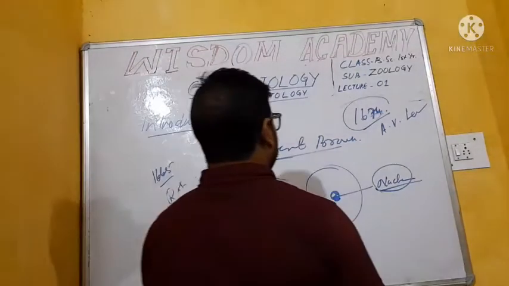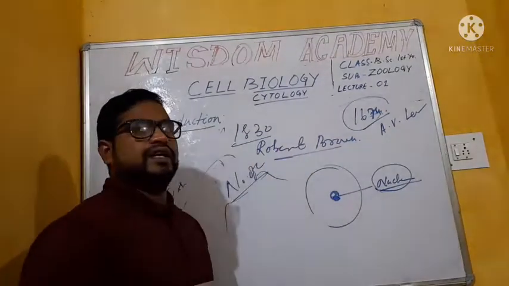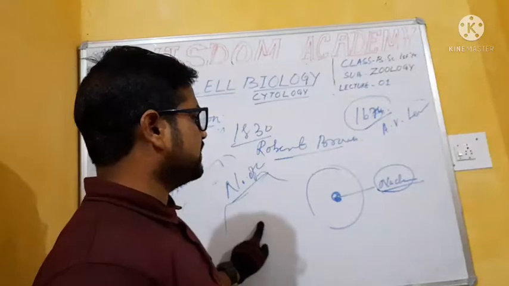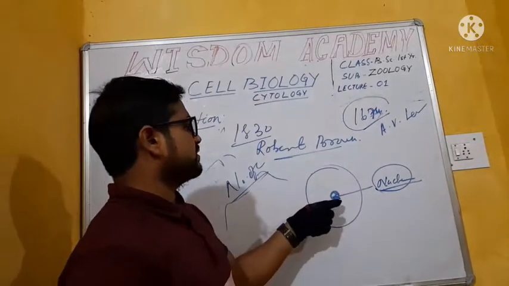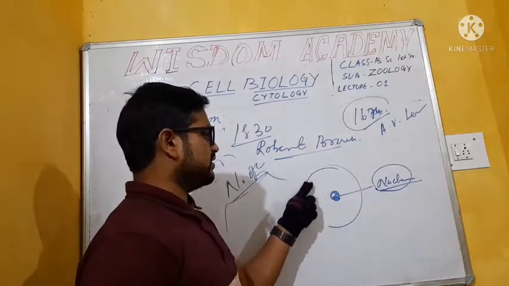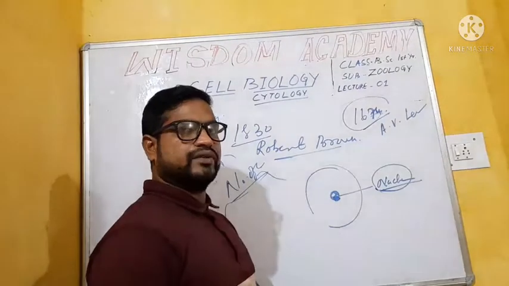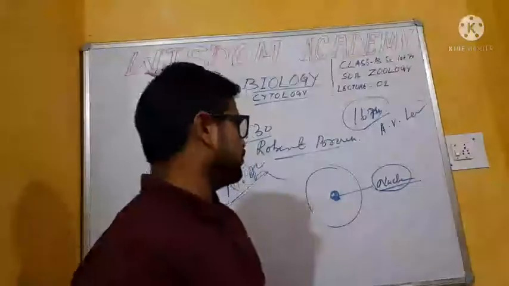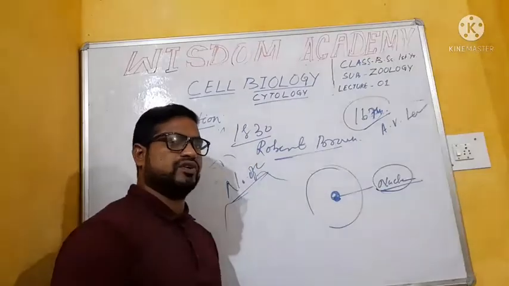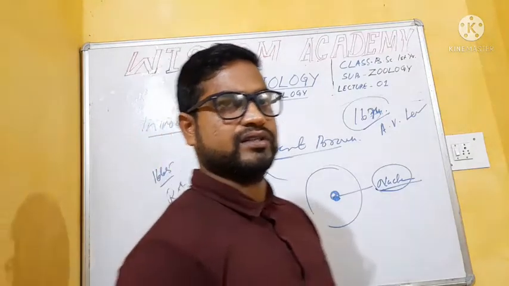Then Robert Brown, in 1830, performed his experiment. He observed a scanty substance present at the center of the cell. That is named the nucleus. So Robert Brown is regarded as the discoverer of the nucleus.